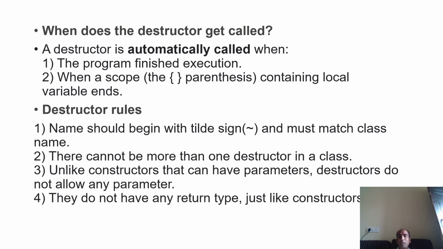Destructor rules: the name should begin with a tilde symbol and it should be the same as the name of the class. It has no return type. There cannot be more than one destructor in a class. Unlike constructors, they cannot have parameters. They do not have any return type, just like constructors.